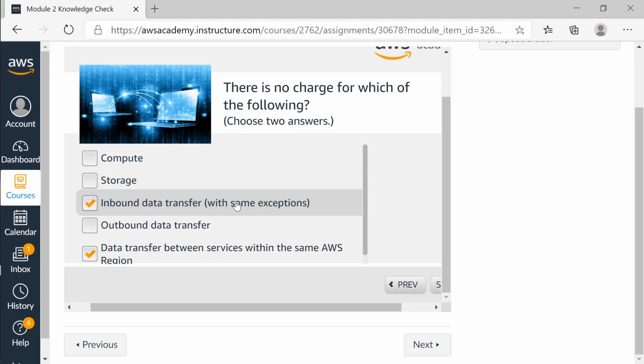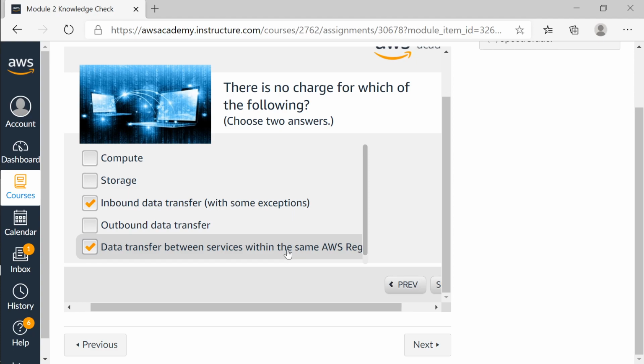So inbound data transfer is usually not charged, and data transfer, like say S3 or Lambda calling S3, or SNS calling, we had this situation, right, where a status trigger action architecture was put in place. So SNS was getting triggered based on some status, and that trigger was invoking a Lambda function.